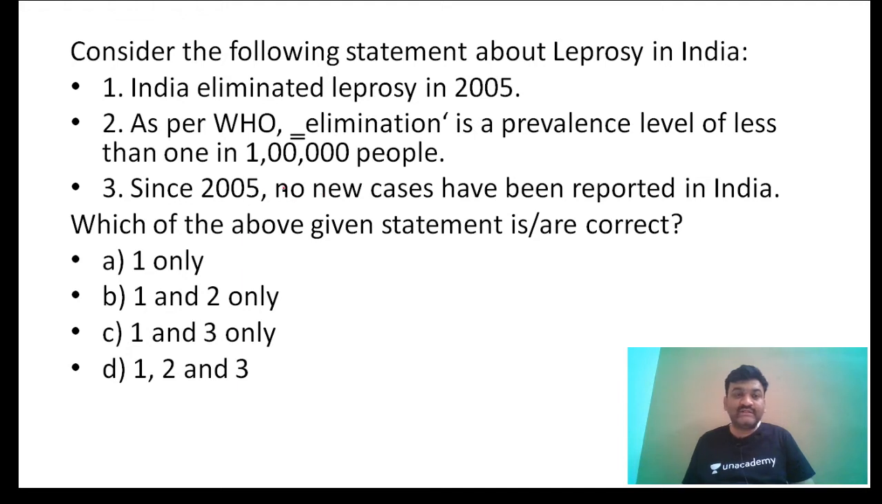Next, consider the following statements about leprosy in India. India eliminated leprosy in 2005. As per WHO, elimination is a prevalence level of less than 1 in 1 lakh people. Since 2005, no new cases of leprosy have been reported in India. Which of these is correct?